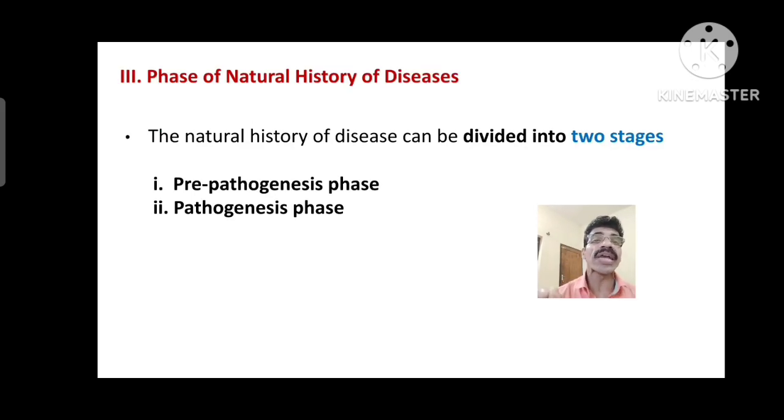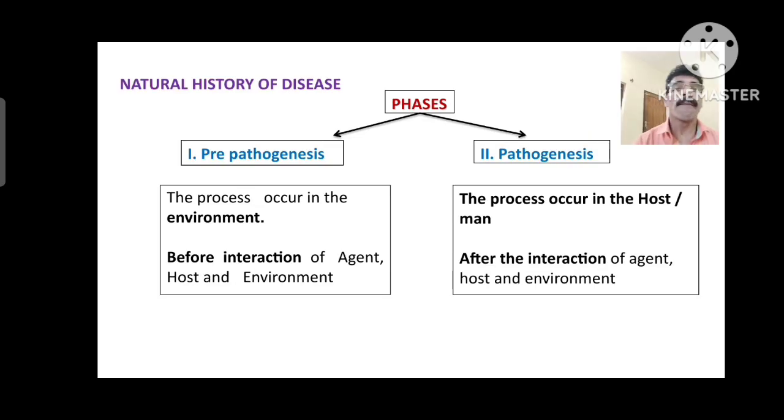Now, next is the phases of natural history of disease. What are the phases or stages? There are mainly two stages in natural history of disease, that is the pre-pathogenesis phase and the pathogenesis phase. Let us talk in detail about what the pre-pathogenesis phase and pathogenesis phase are.